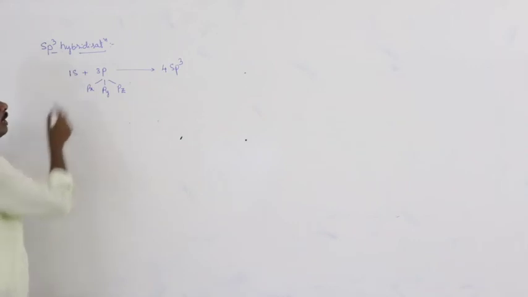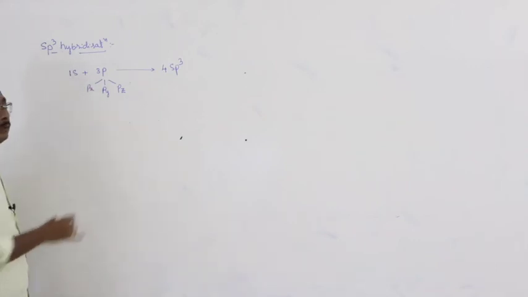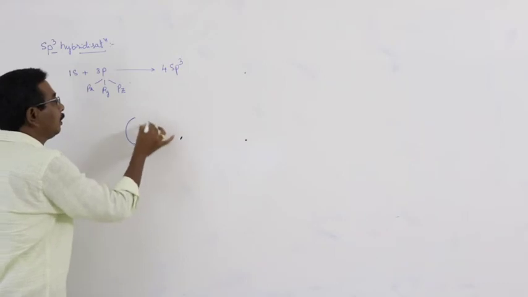One s orbital, what is the shape of s orbital? Spherical, means here this is spherical.